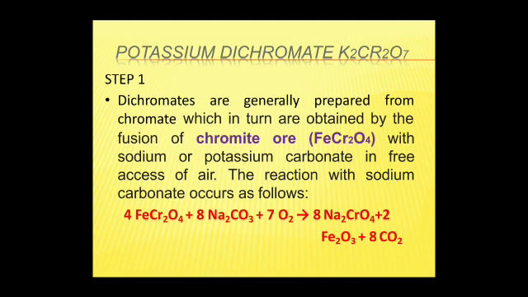The first compound of this block is potassium dichromate, K2Cr2O7. What is the process of formation? Step 1. Dichromates are generally prepared from chromates, which in turn are obtained by the fusion of chromite ore with sodium or potassium carbonate in free access of air. The reaction with sodium carbonate occurs as follows.